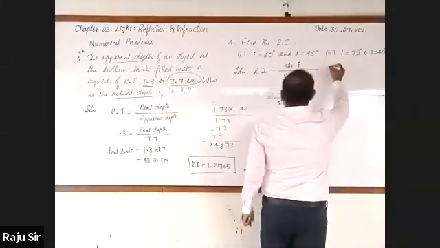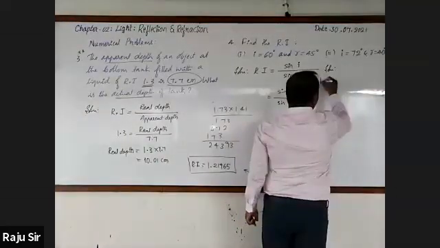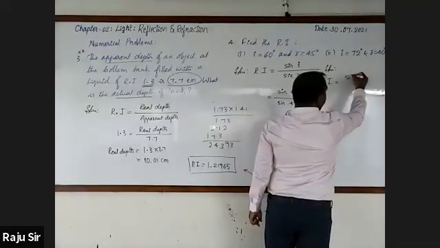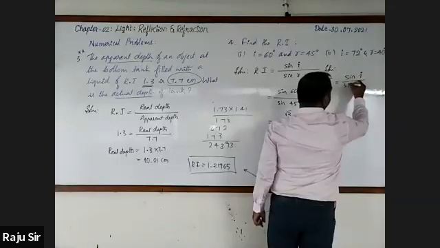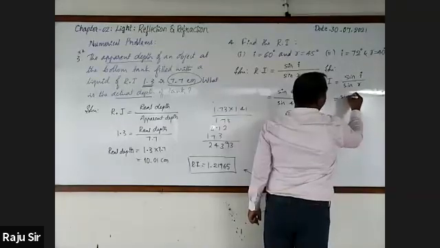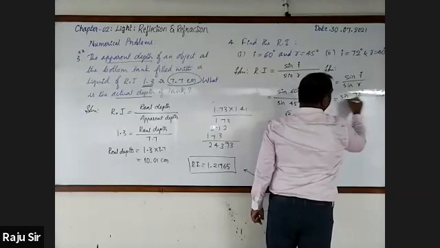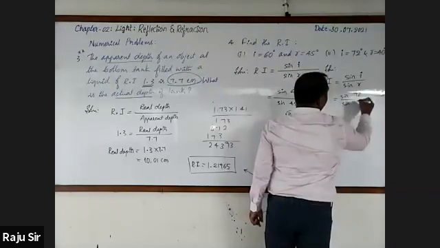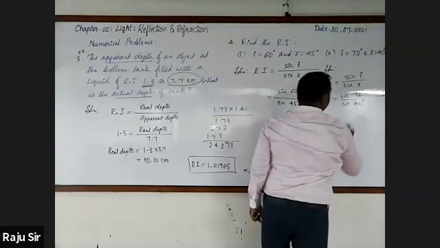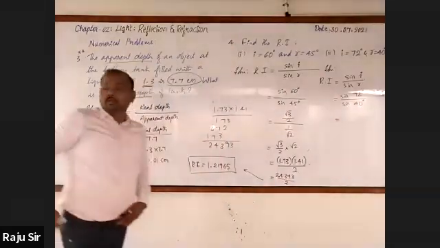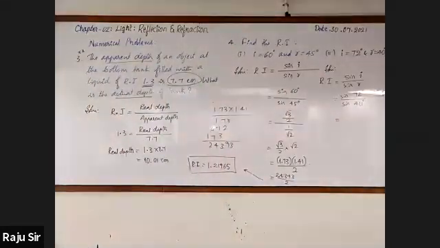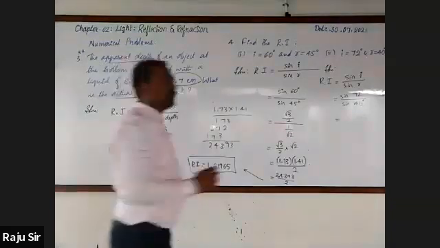Solution. Refractive index is equal to sin i by sin r, where i is 72 degrees and r is 40 degrees. Sin 72 degrees, its value is 0.951.